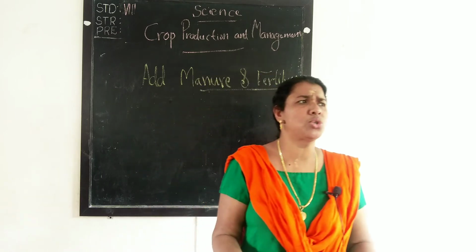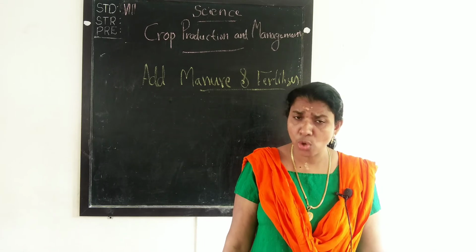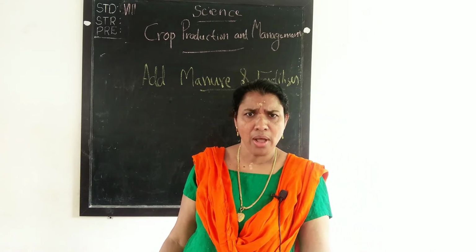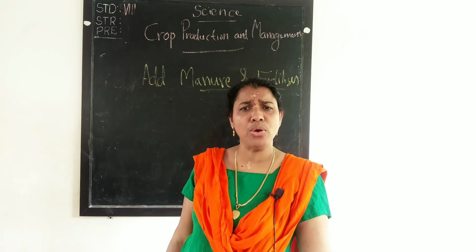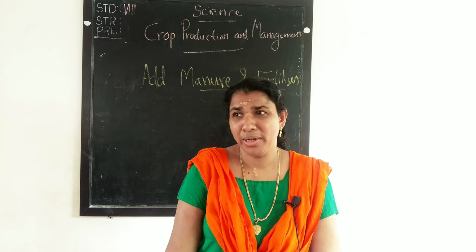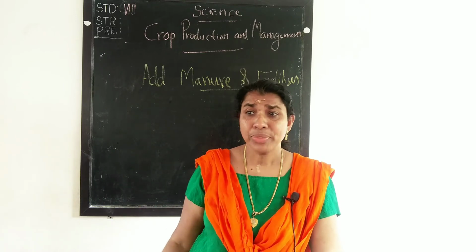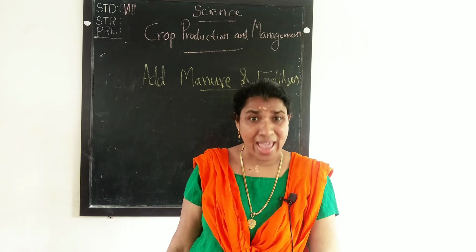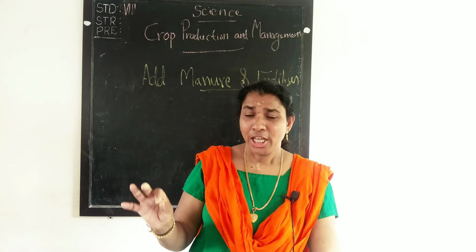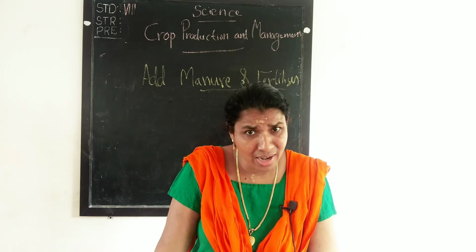Then what is the importance of adding manure and fertilizers to the soil? Because the plants are growing on the soil. Why are we adding this manure and fertilizers? It is very important. We know that no farmers keep the field fallow or uncultivated. Crop after crop, they cultivate the land.